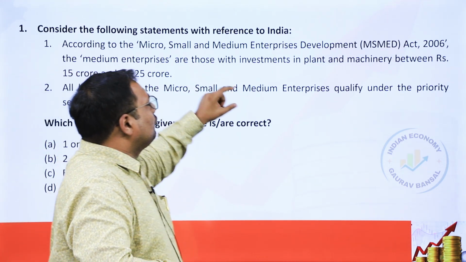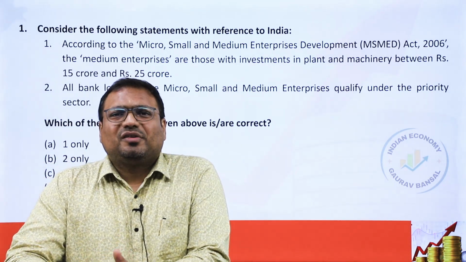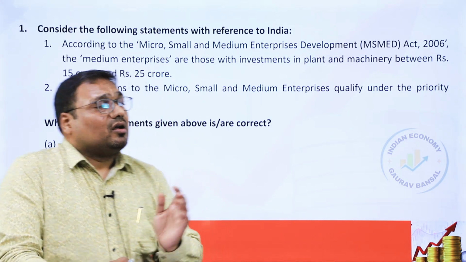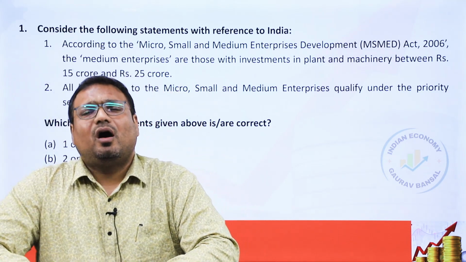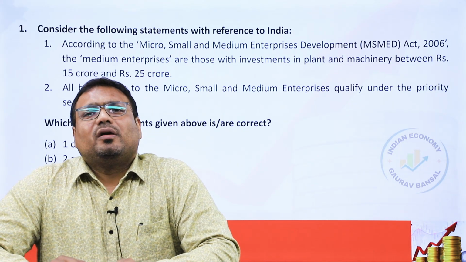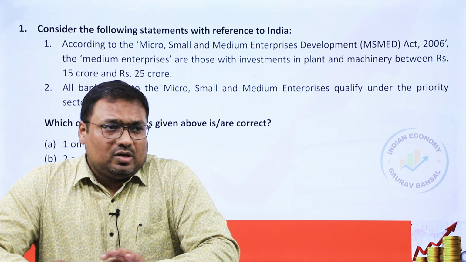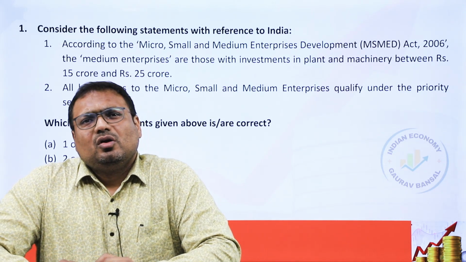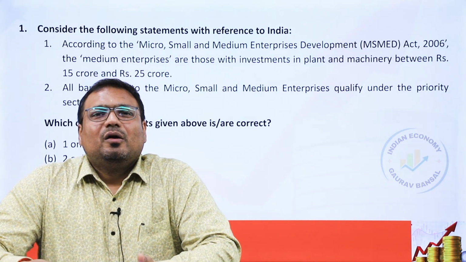Second, all bank loans to the MSME qualify under the priority sector. As per my first understanding, this statement has to be correct because I couldn't find an exception to it. Choosing such options is generally difficult because saying all types are included is a very absolute statement, which means you just have to find an exception for the statement to be incorrect. I've tried, and to the best of my knowledge and initial information, this should be correct. In case there is an exception, it will be updated.